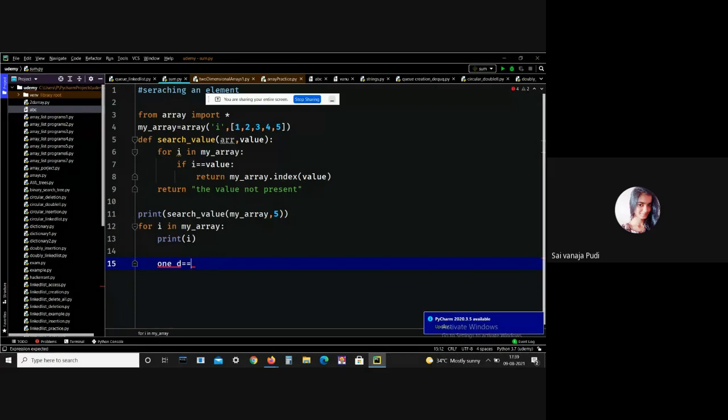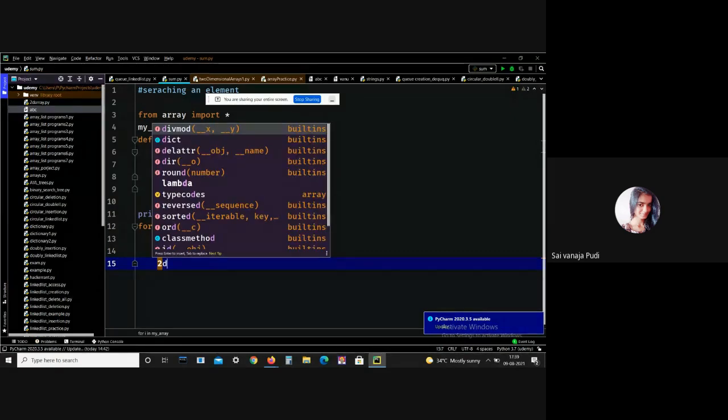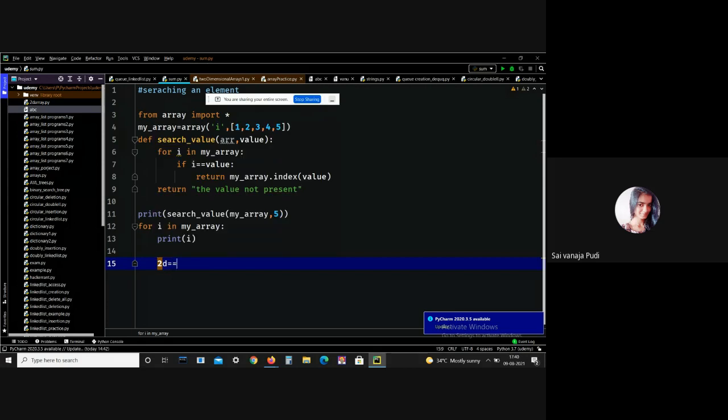For example, in a two-dimensional array, here also elements are located continuously. Two-dimensional arrays are a combination of rows and columns. Here the elements are 1, 2, 4, 5, 6, 7, 8, 9, like that.